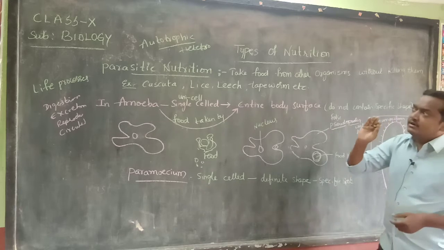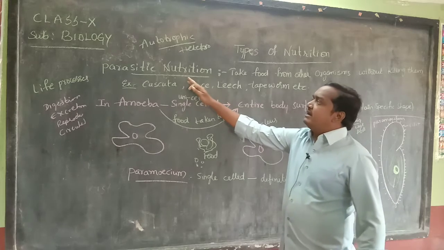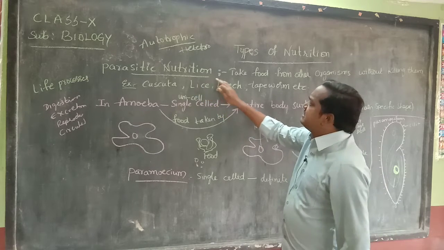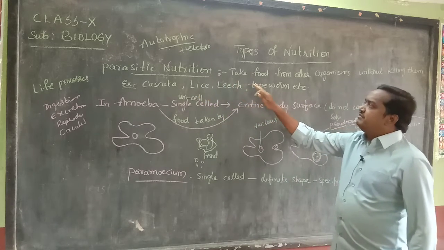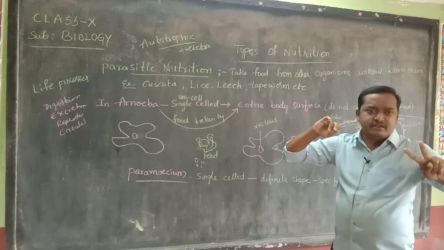So next comes parasitic nutrition. The next comes the parasitic nutrition. In this type of nutrition, two organisms are involved.